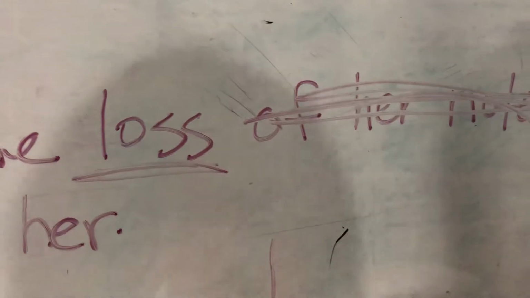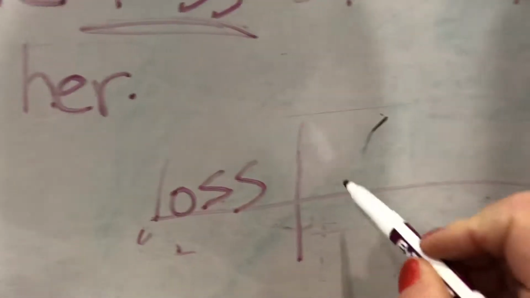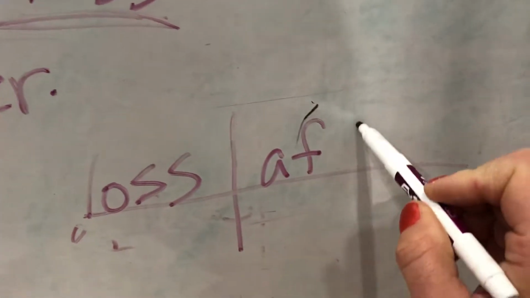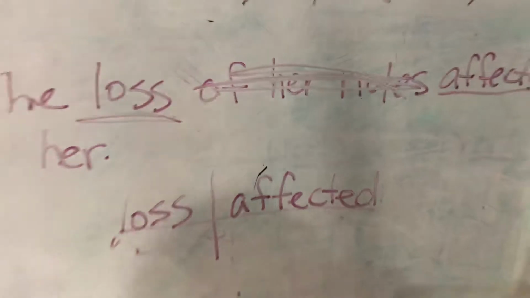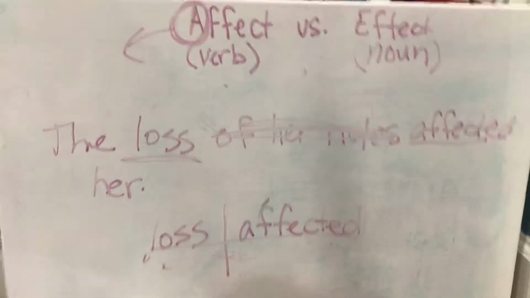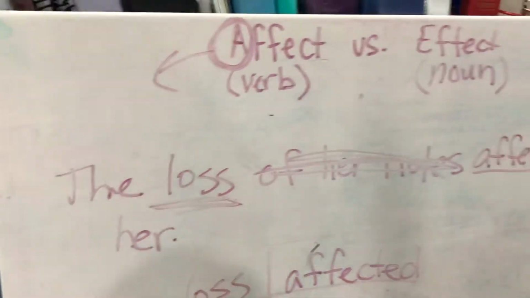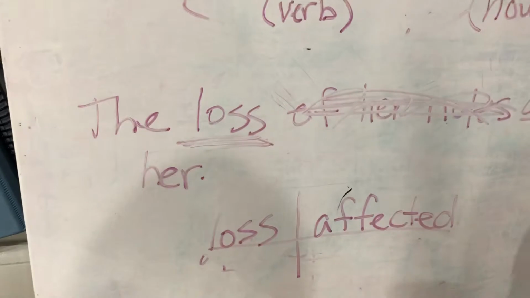So if I were to diagram this, loss would go down here. I'm running out of ink. And it would be affected. Okay. So that's one way you can figure it out. If you can figure out what the sentence is about, get rid of the prepositions. Figure out if it's affect or effect.